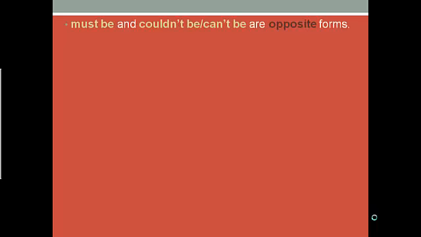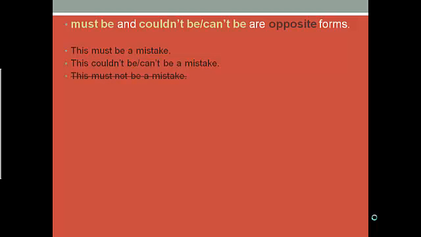Must be and couldn't be, can't be are opposite forms. For example, if I want to make the sentence "this must be a mistake" into a negative form, the correct form would be "this couldn't be a mistake" or "this can't be a mistake." "This must not be a mistake" is wrong. Must be means that I'm completely sure that something is true, and couldn't be or can't be means that I'm almost completely sure that something is not true. That is why they are opposite forms.